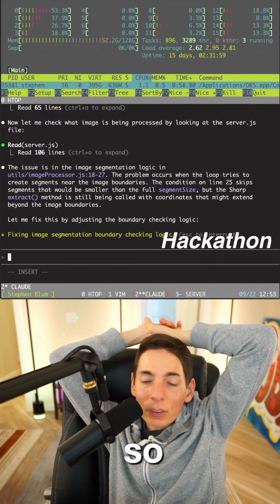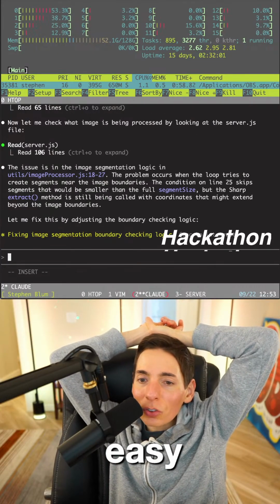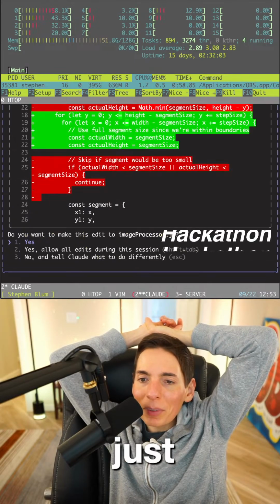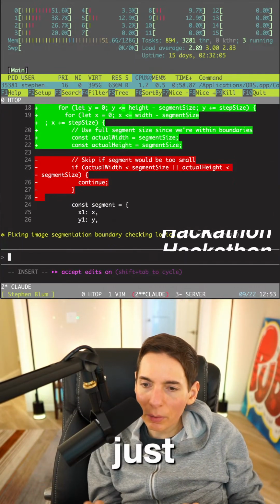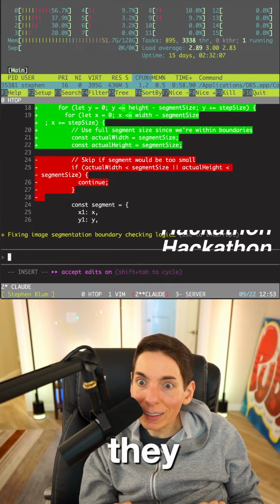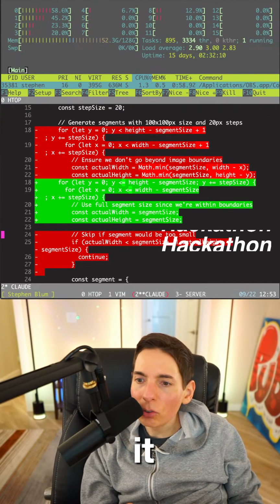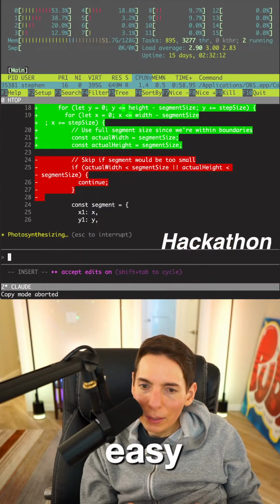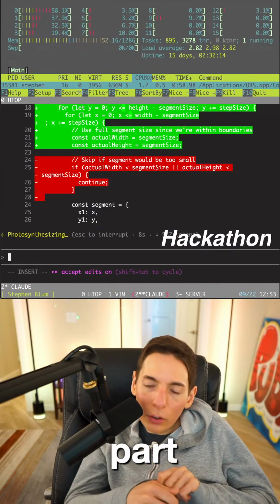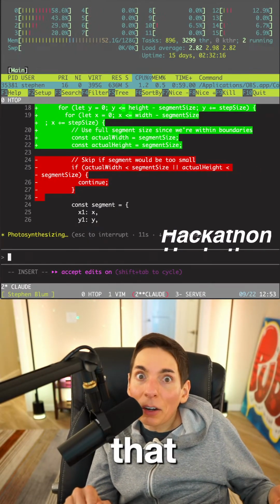So this should be really easy. This is just the simple part of it, just slicing up the image. This should be the easiest part of it. The hardest part is to make sure that it actually works, right?